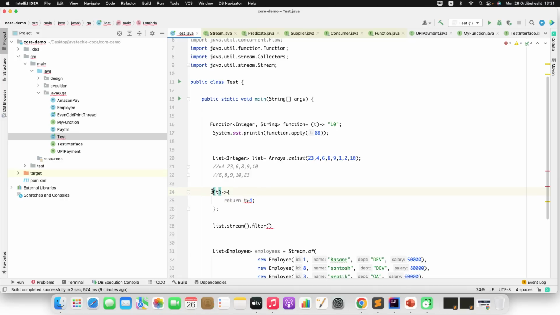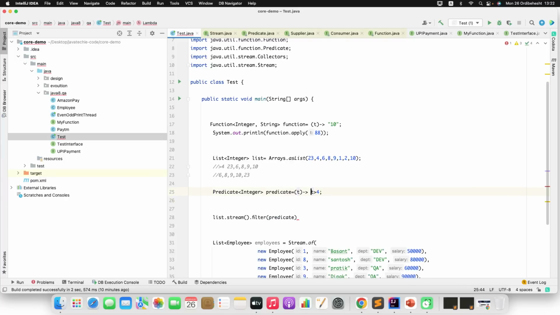So let me define Predicate equal to this. I simply need to evaluate whether the input is greater than the given number or not, right? I can define the generic type Integer. Now here I'm simply writing that the given input is greater than 4. I can pass this predicate here, it will work. Since this is a single statement, I can remove the return statement. Also I can remove these braces. This is how I can define it.